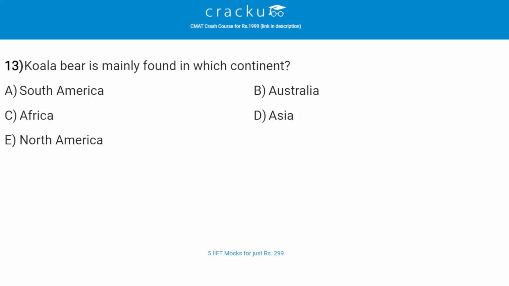Koala bear is mainly found in which continent? The correct answer is B, that is Australia. So koalas are endemic to Australia where they can only be found in the southeast and eastern part of the country along the coastal lines of Queensland, New South Wales and South Australia and Victoria.